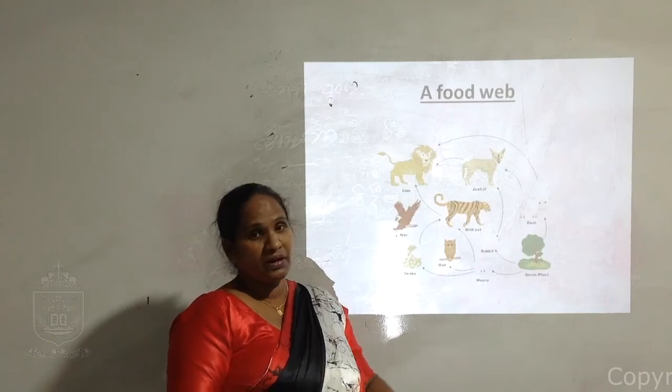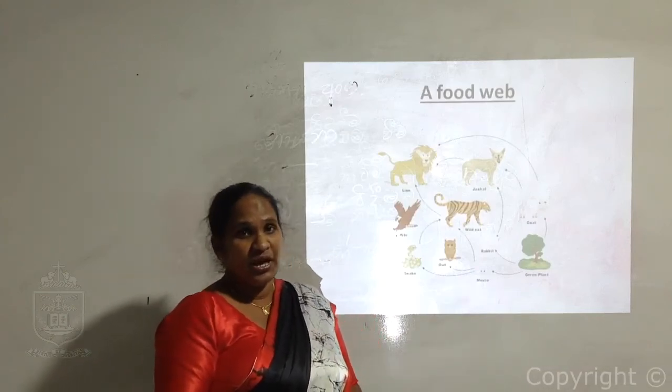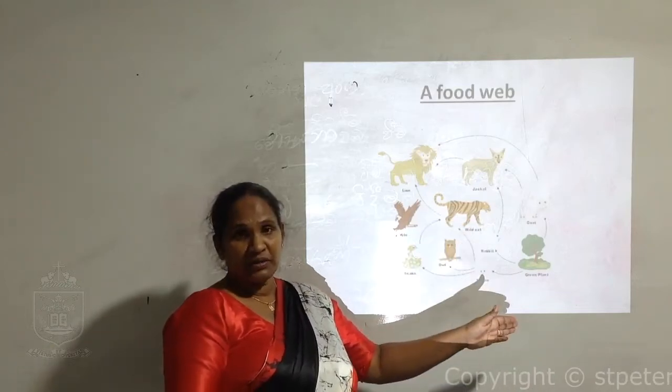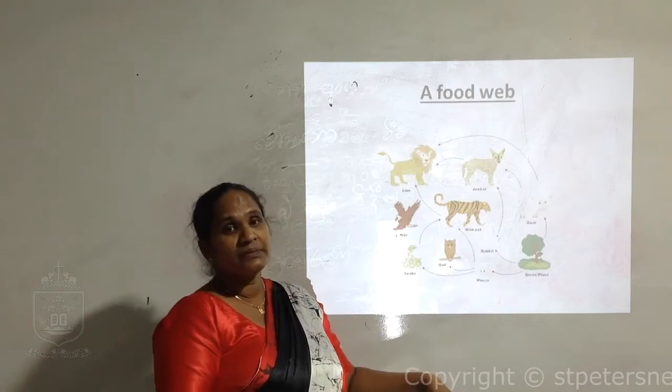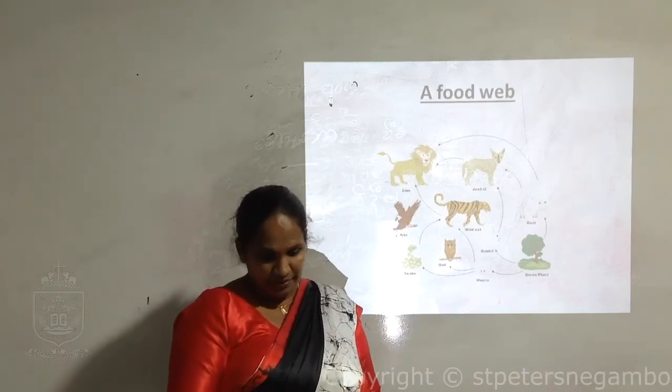The green plant we call the producer because it produces food, and others depend on that. Some depend on plant material, others depend on these animals, and some depend on both.